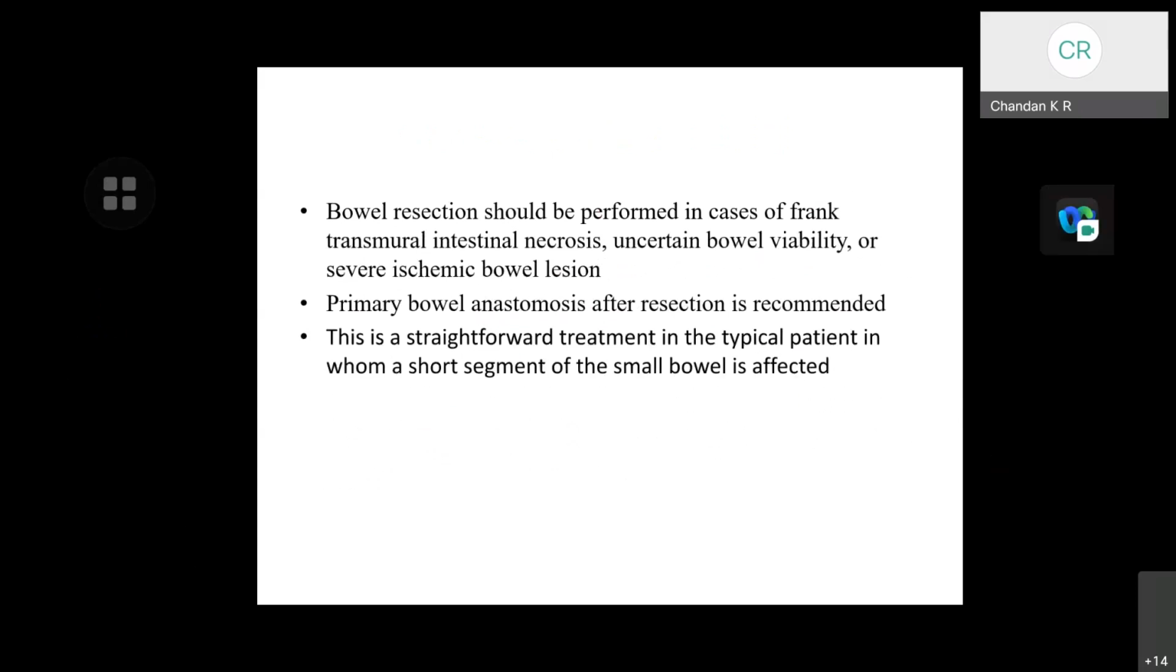Bowel resection should be performed in cases of frank transmural intestinal necrosis, uncertain bowel viability, or a severe ischemic bowel lesion. Primary bowel anastomosis after resection is recommended. There is a straightforward treatment in the typical patient in whom a short segment of small bowel is affected.